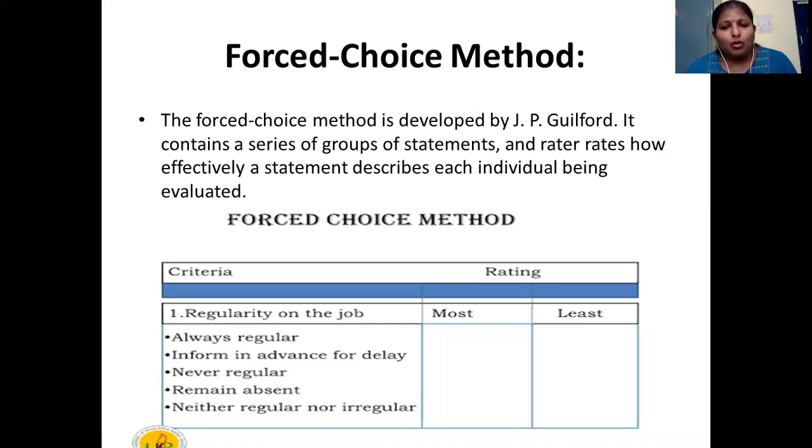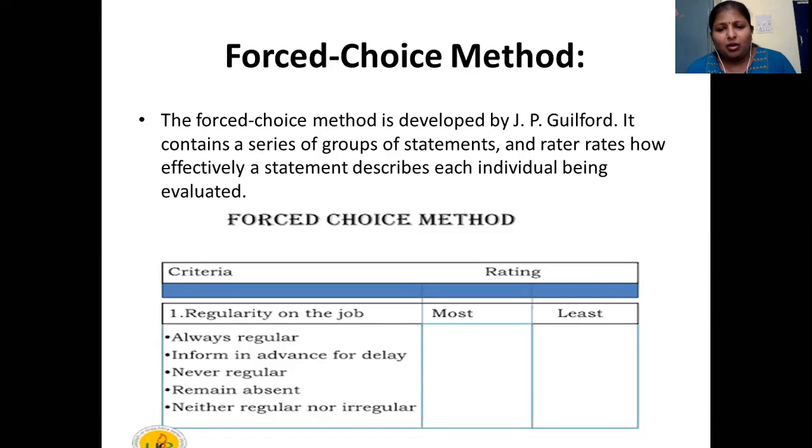Here you have to decide whether it is most of the time or least of the time, and rate them. Then, does he inform in advance of a delay? Most of the times he informs us, or he does not inform us at all. He is never regular to the work.